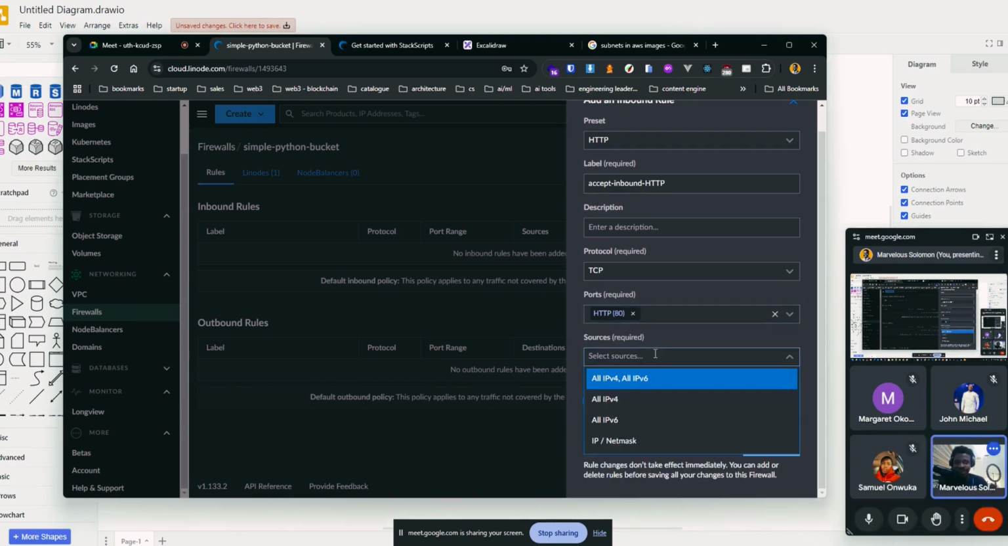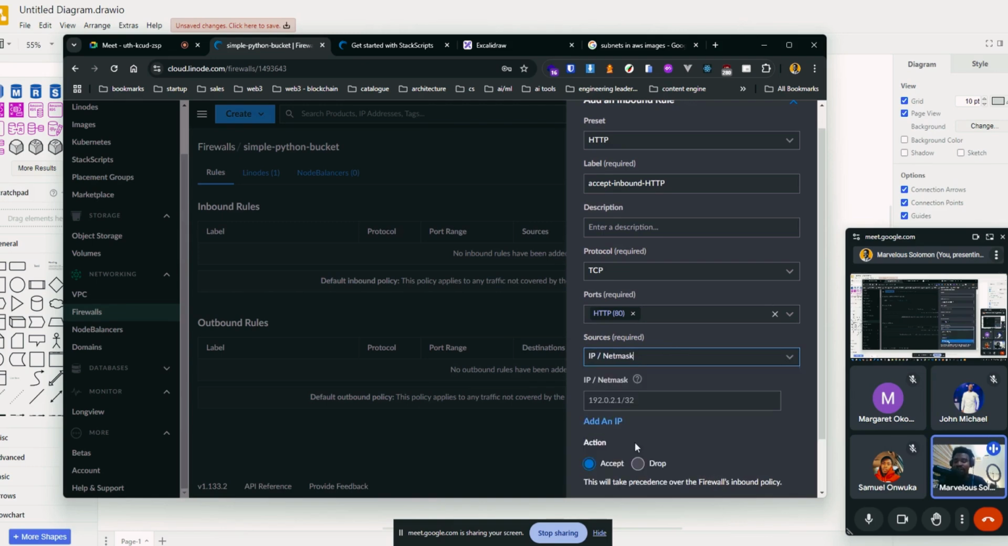Let's continue. So for the source section here, I'm expecting a regular IP, so I can say all IPv4, or I can select both all IPv4 and IPv6, or I can select a particular IP. So you can build an application. You have a database running within a Linode, right? To deploy your own database within a Linode, and you want a specific app you've built and deployed that is running on a specific IP to be the only thing that can access that particular Linode instance that is running your database. This is what you do, right?